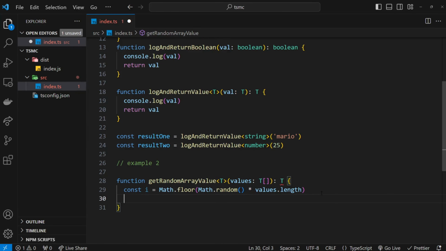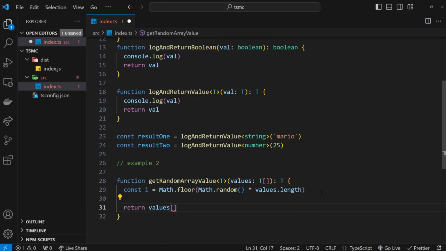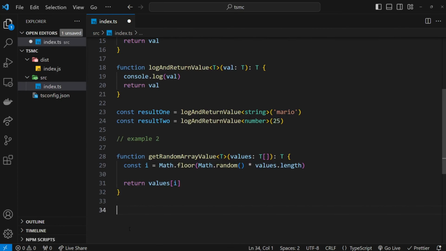Now all we need to do is return values, which is the array, then square brackets, and pass in i, which is the random index. And that returns us an item from the array, which we know will have the type T. And we specified the return type T right here. And also when we invoke the function, we're going to pass in what type it is. So TypeScript is going to note the type that's returned to us. So let's try this out.